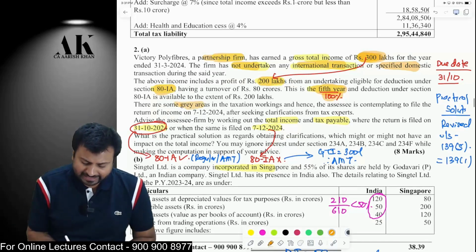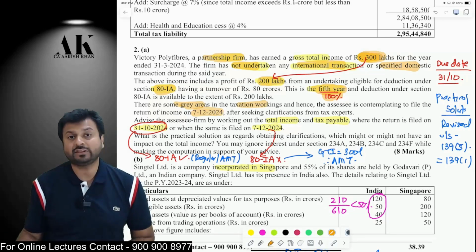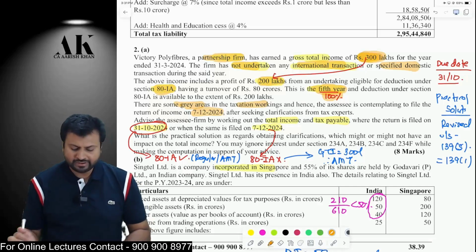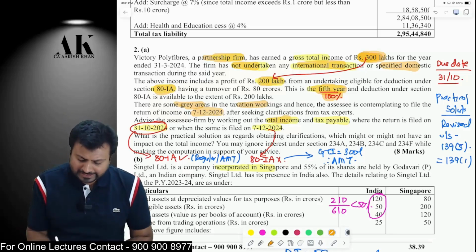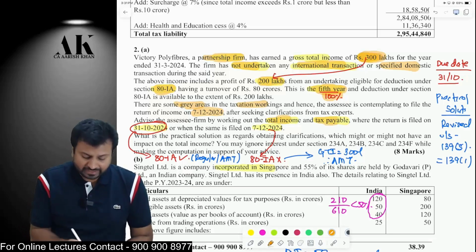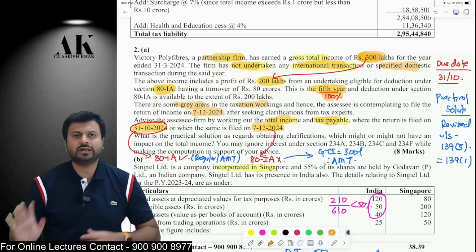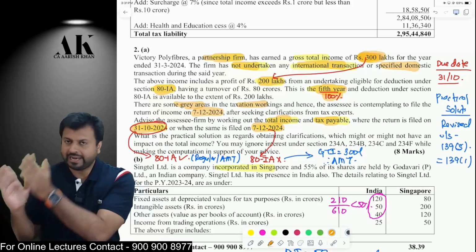There are some gray areas in the taxation working, and the company is contemplating that they will file the return on 7th of December 2024 after seeking clarification from the expert. Advise the company what would be the total income and tax payable if they file the return on 31st October, which is on time, and if they file the return on 7th of December, which is late. Okay. So now we need to answer two things. If the company files the return on time, then what will happen?